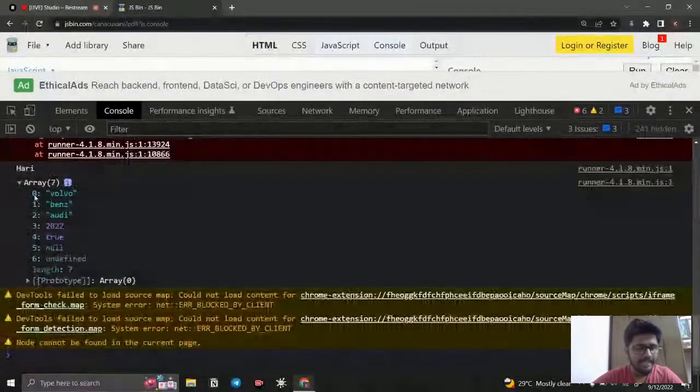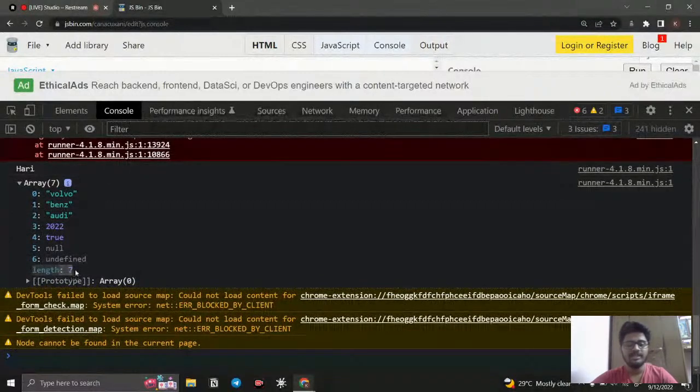And you can notice something like 0 colon Volvo, 1 colon Benz, 2 colon Audi, 3 colon 2022, 4 colon true, 5 colon null, 6 colon undefined, and the length is going to be 7. So what is this? These are something that we can access, right? This 0, 1, 2, 3, 4, 5, 6, this is called indexes. So what is meant by indexes? Indexes is the place where those values are stored.